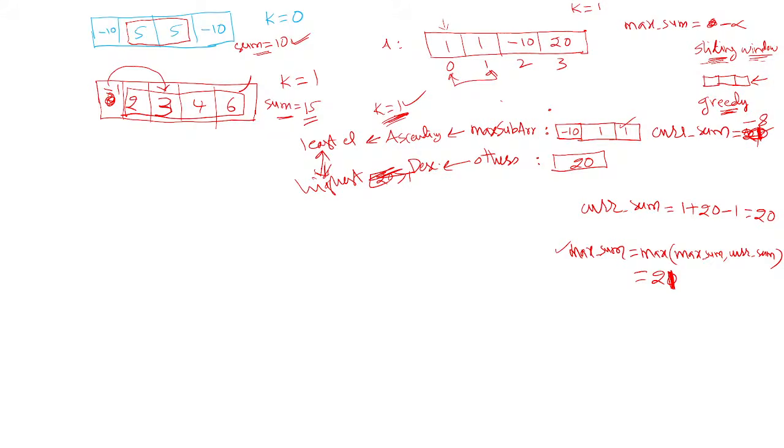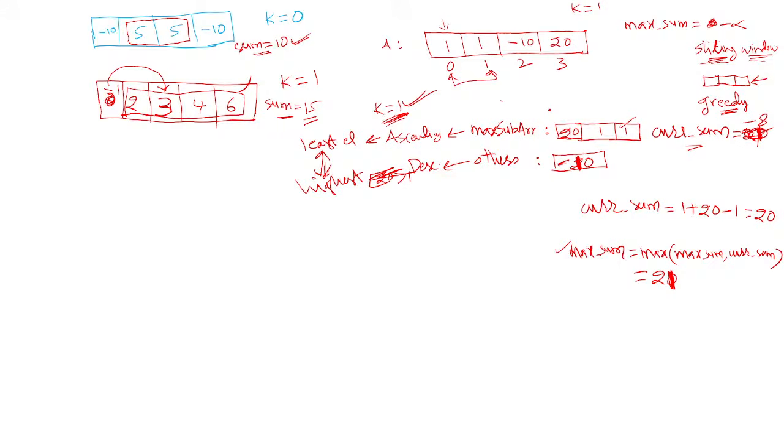Then check the first elements. 20 is greater than minus 10. Yes, so interchange these two. Then 20 comes here, minus 10 comes here. Now update the maximum sum. You got a new subarray now. Because only one swap is allowed, you cannot make any more changes here.